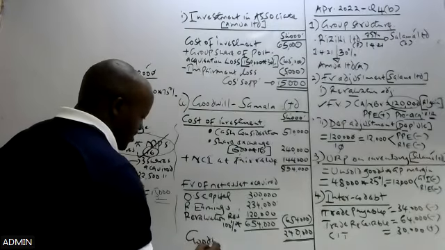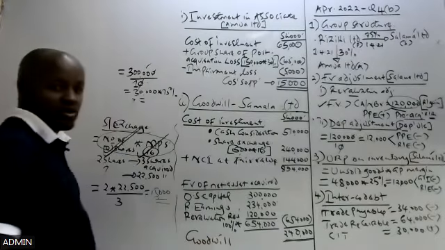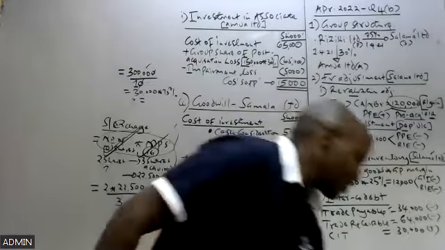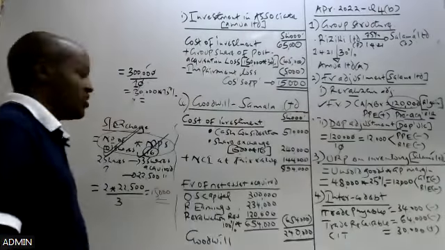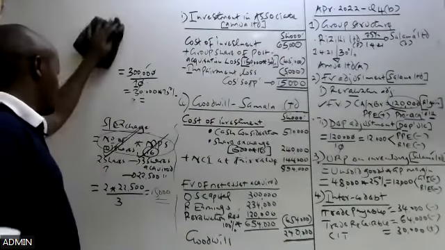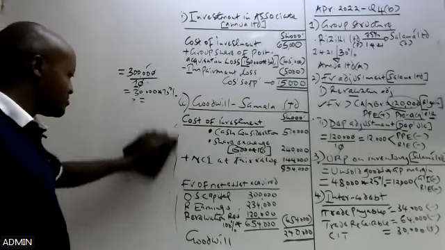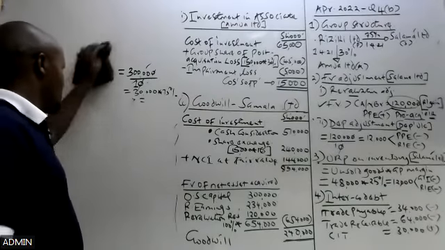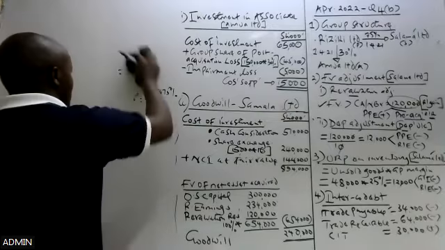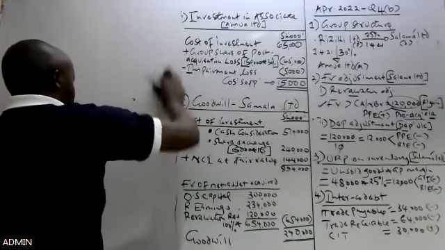Now this 240 is what? It is the goodwill on acquisition. So therefore, the goodwill on acquisition in our case is 240. So that is it. That was what was required in number 2 of that question.